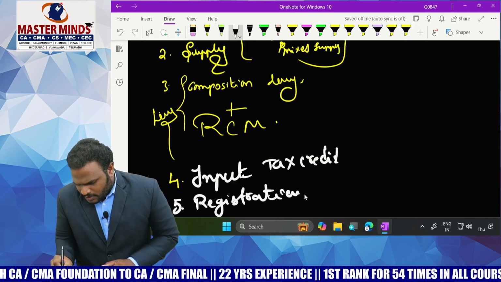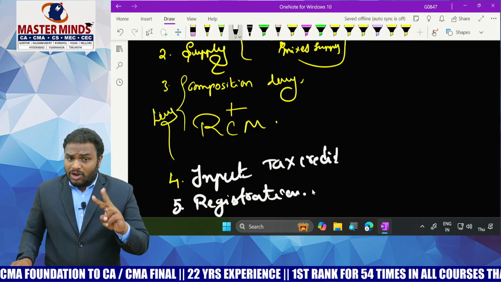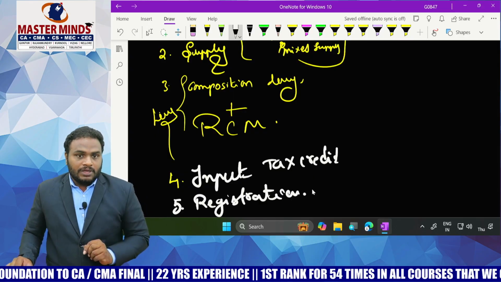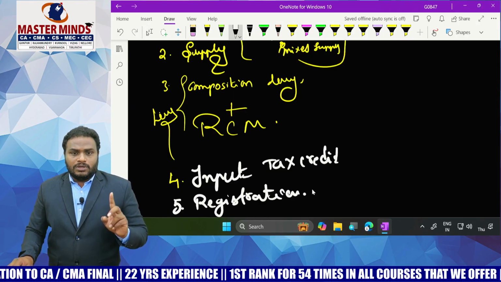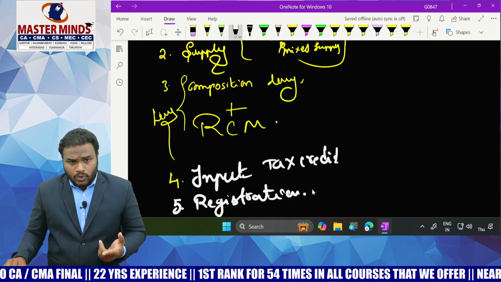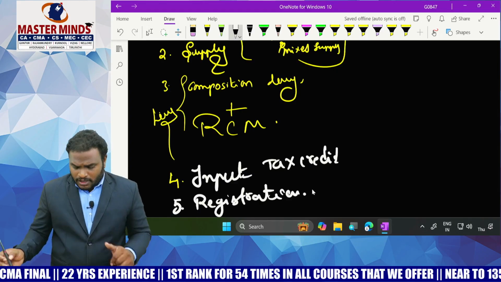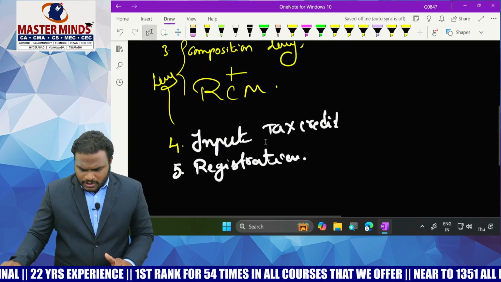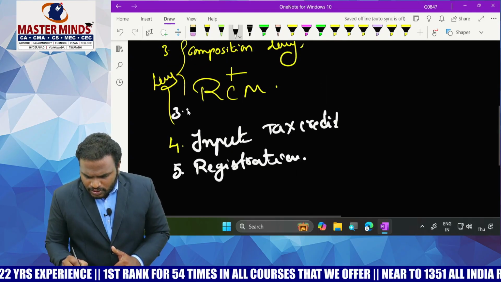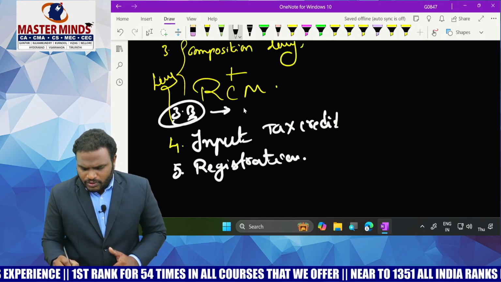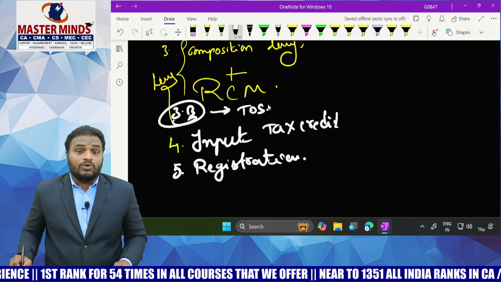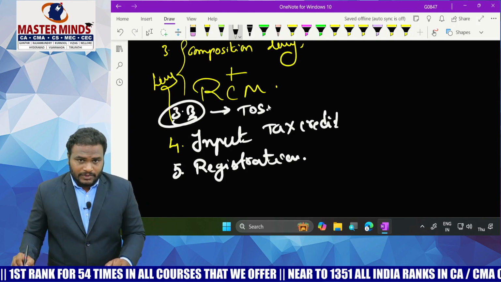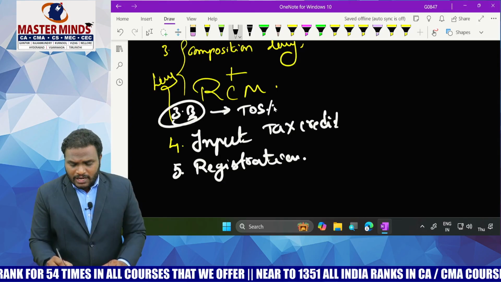Now, please focus on the main section along with the notification. Please focus on the registration along with the notification. Now, after completion of RCM, you have to give importance to TOS, time and value of supply. Time of supply and value of supply.